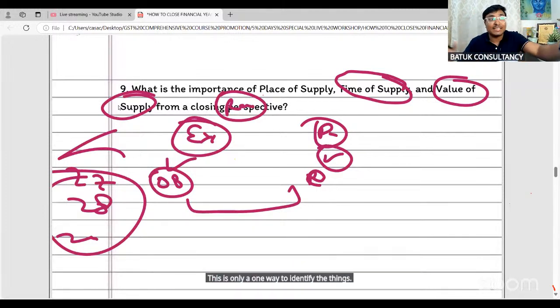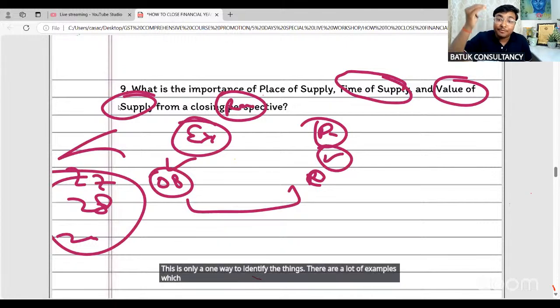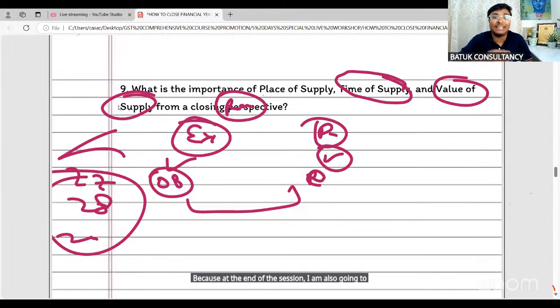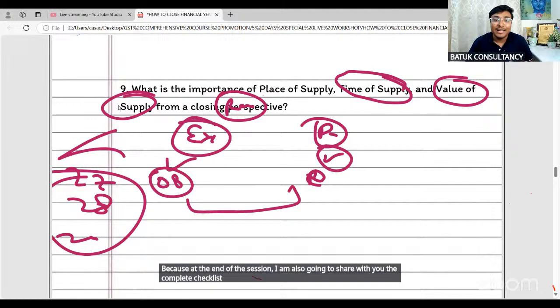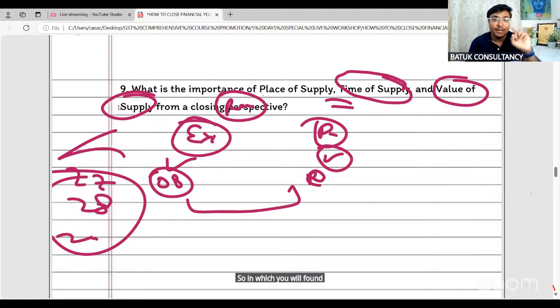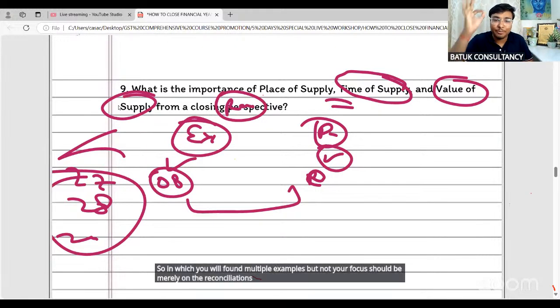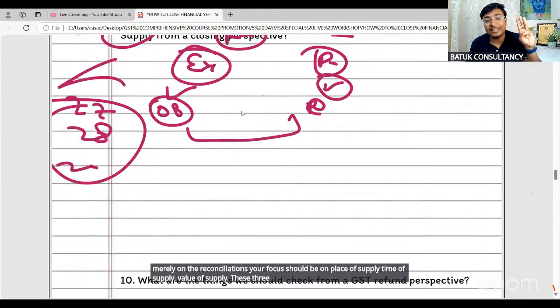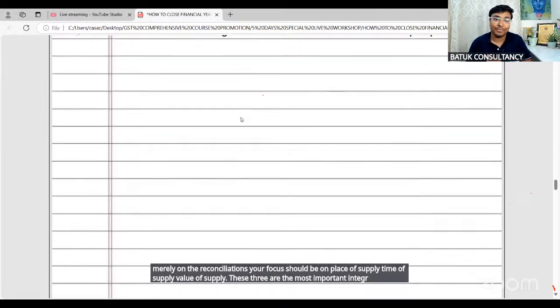There are a lot of examples available from the place of supply, time of supply, value of supply perspective. At the end of the session, I am also going to share with you the complete checklist, as our Aditya ji is saying in the YouTube chat. We have already prepared the same and will share it with you. In it you will find multiple examples, but your focus should not be merely on the reconciliations. Your focus should be on place of supply, time of supply, value of supply. These three are the most important ingredients of your GST.